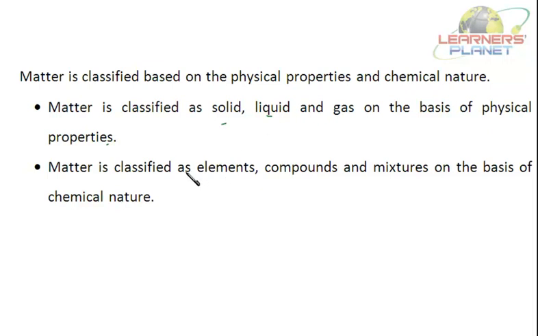Now, on the basis of chemical nature, that is the chemical properties, what sort of reactions they are undergoing. For example, hydrogen reacts with oxygen, forming water. Hydrogen reacts with sulfur, forming hydrogen sulfide. So now matter is classified as elements, compounds, and mixtures on the basis of chemical nature. Say elements. It is made up of a single type of atoms. You'll be studying about atoms later.